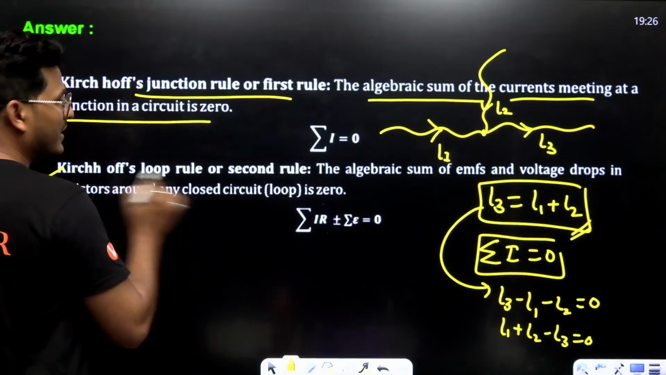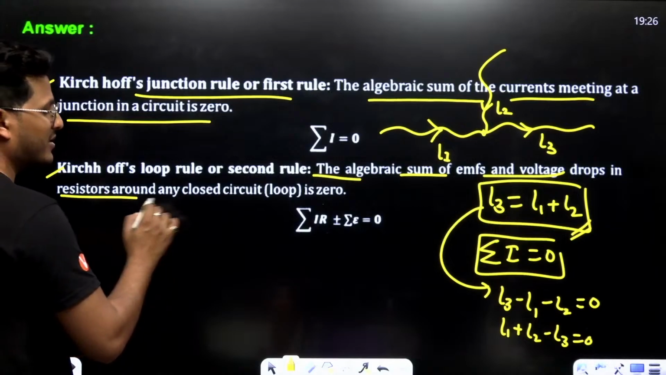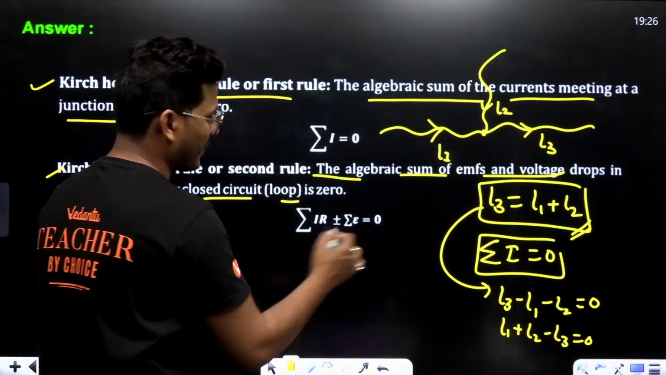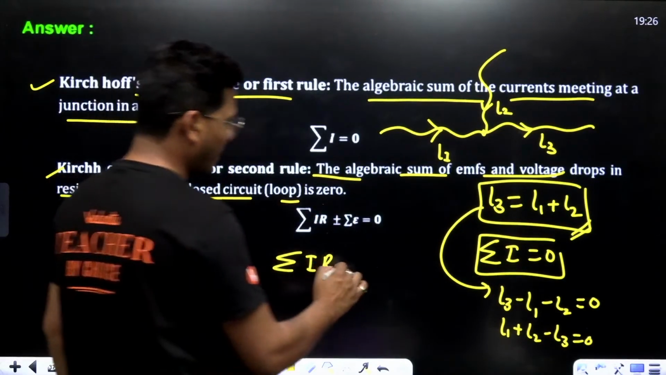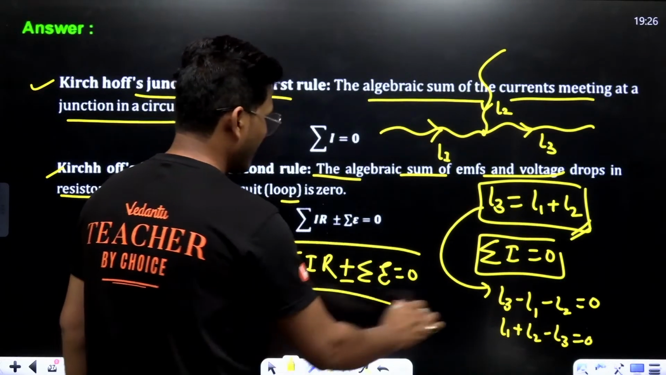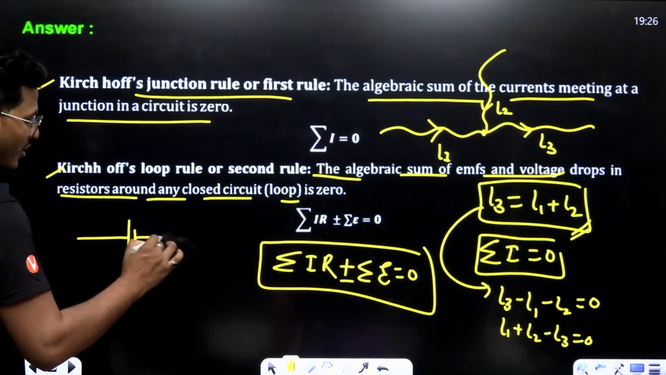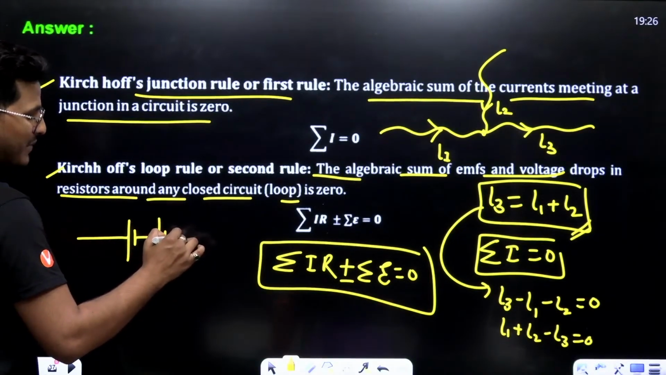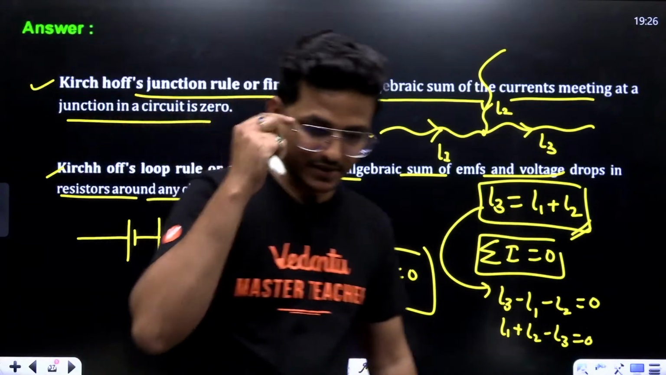And the second one is the potential drop across the resistance and the sum of total potential is the same. That is, the algebraic sum of EMF and voltage drop in resistors around any closed circuit or loop is 0. Summation of IR, that is the potential drop on resistance, plus summation of EMF equals 0. And why plus or minus? Because EMFs are not always in proper order, positive then negative. Somewhere it is also the other way, so we use their signs.